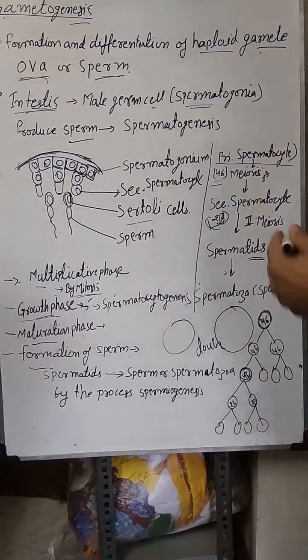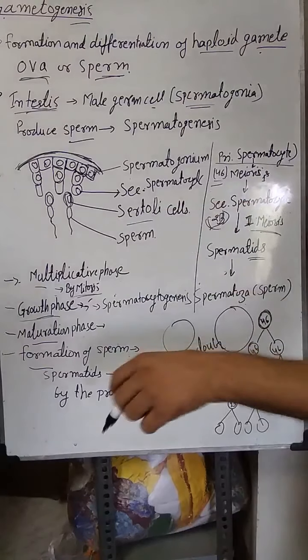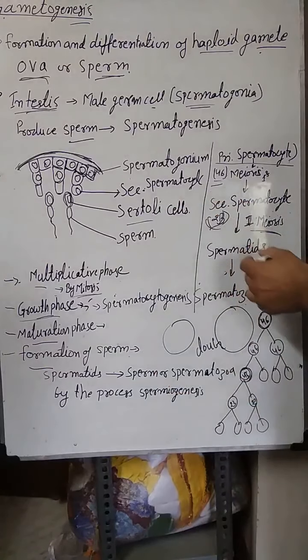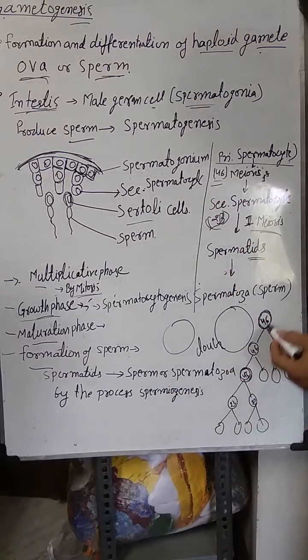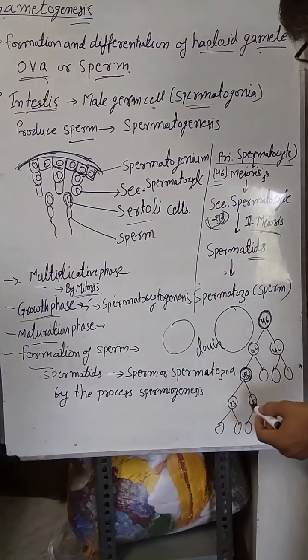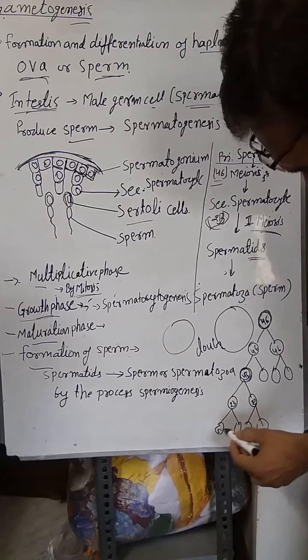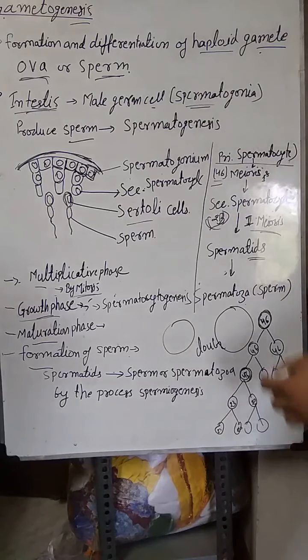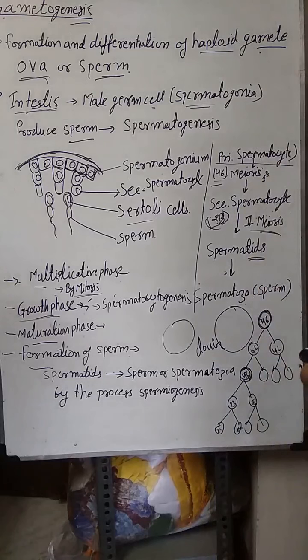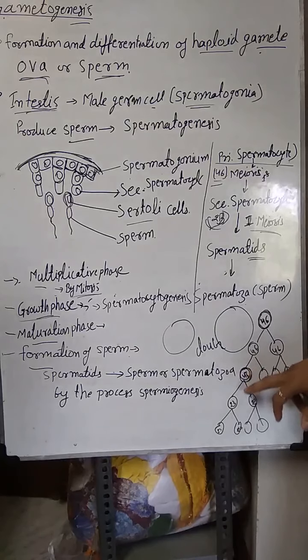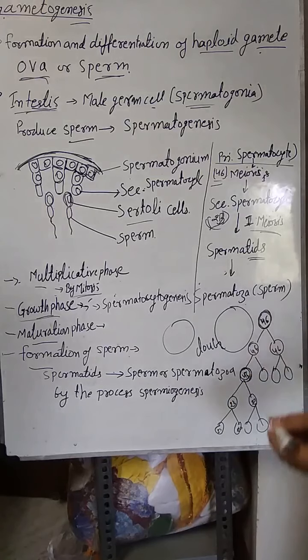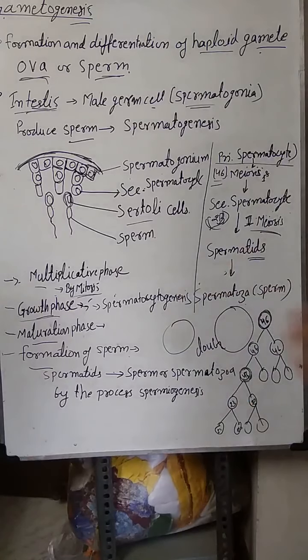After that, second meiosis occurs during this maturation phase, which is the equational division, 23 again to 23, due to which spermatids are formed. From one primary spermatocyte, 4 sperm are formed: 1, 2, 3, 4. That is the maturation phase.